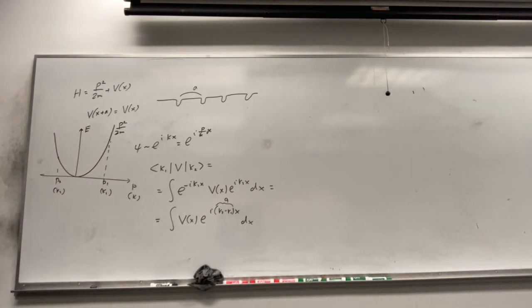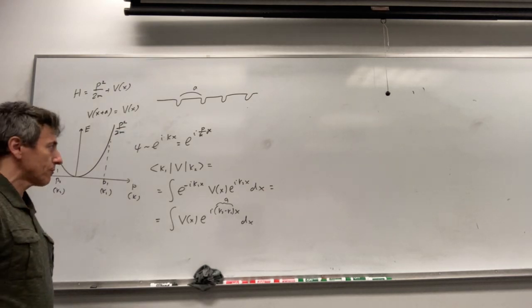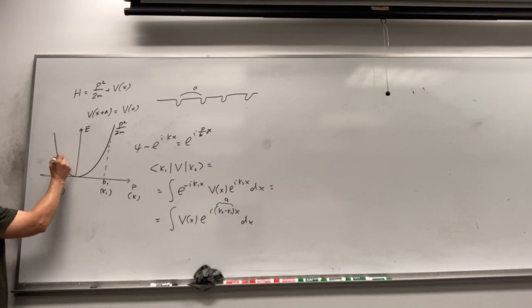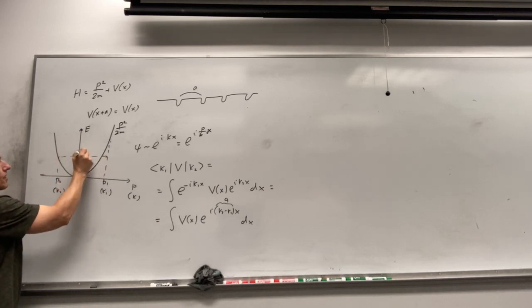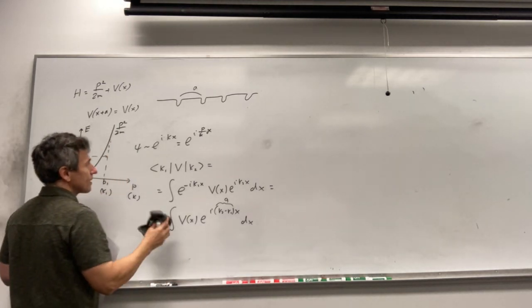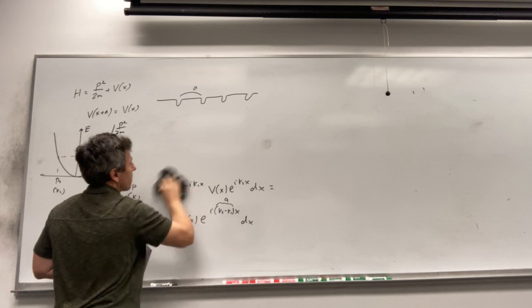So let's calculate the Fourier transform. Let's find the properties of the Fourier transform of the periodic potential. The coupling is determined by the Fourier transform at the wave vector q, which connects these 2 points. So let's calculate the Fourier transform of the periodic potential.